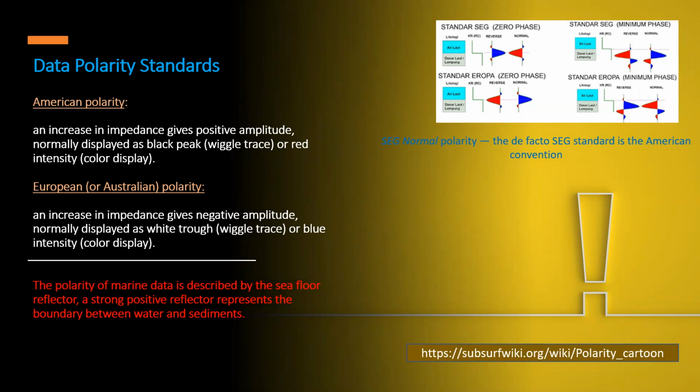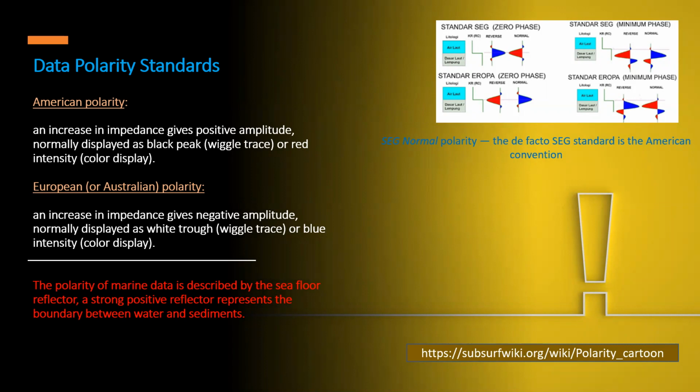The polarity standards for zero and minimum phase wavelet are described in the figure. In zero phase wavelet, maximum energy is concentrated in the center, while in minimum phase wavelet, maximum energy is concentrated towards the front part of the wavelet. Both polarity standards are reversed to each other if in one case, increase in impedance or positive amplitude is represented with red color, and then in the other standard, increase in impedance or positive amplitude is represented with blue color.